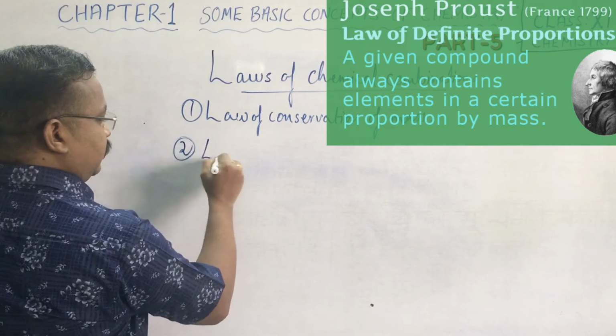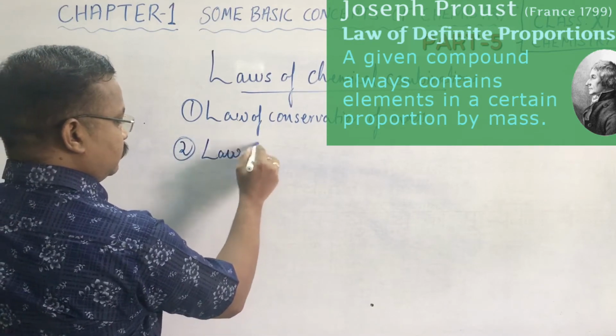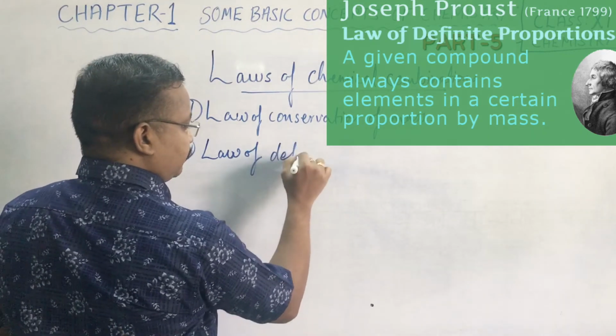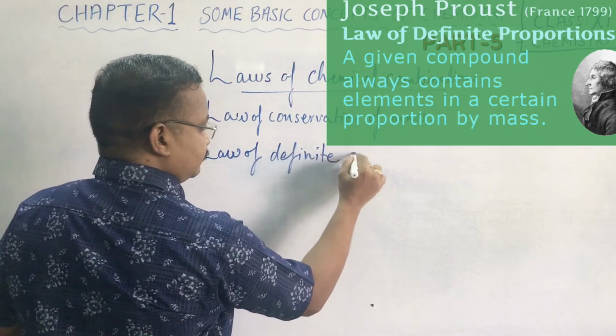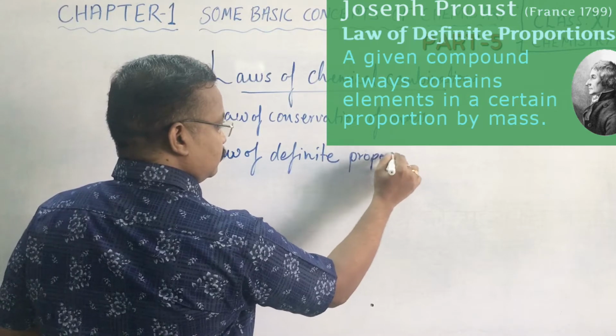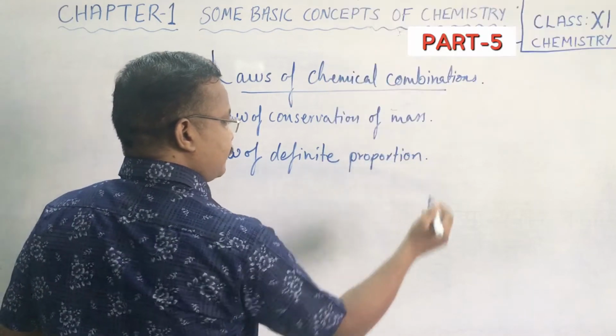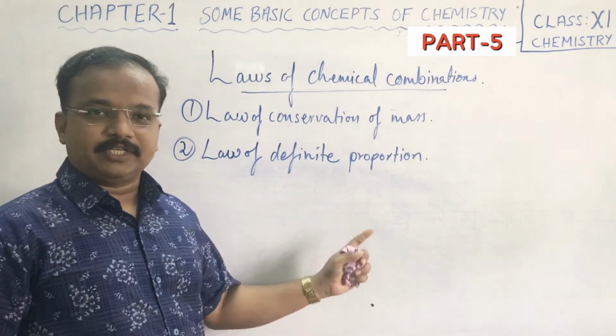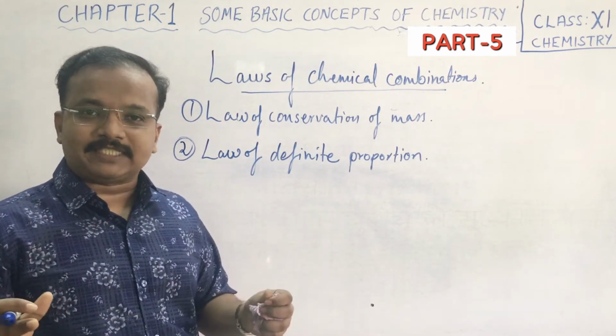Second law is law of constant composition or definite proportion. According to the law of definite proportion, what does definite proportion say?